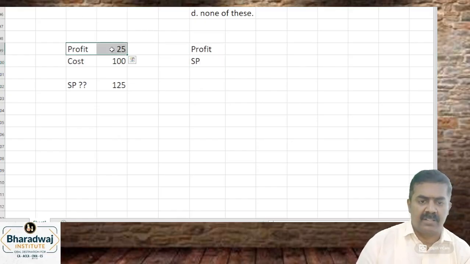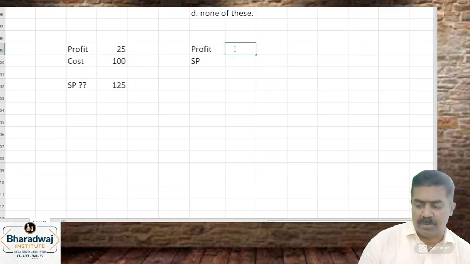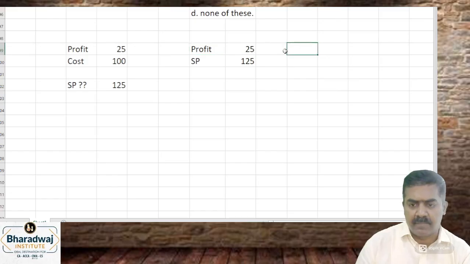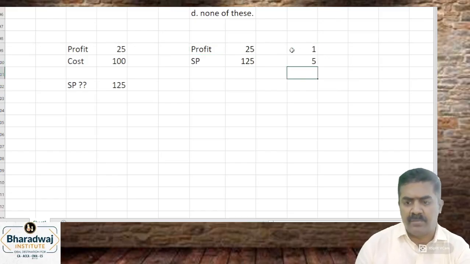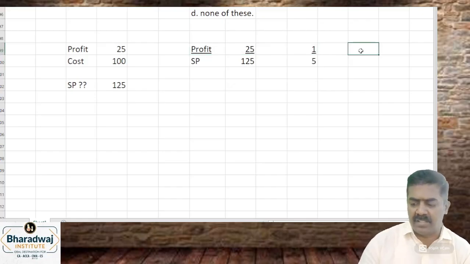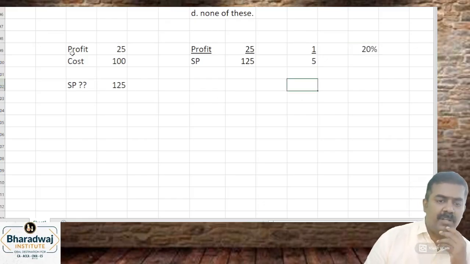Profit 25 when sales is 125. 25 by 125 can be written as 1 by 5, which is 0.2, nothing but 20%.